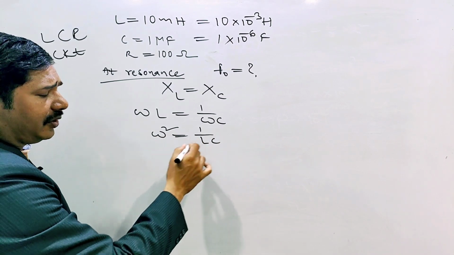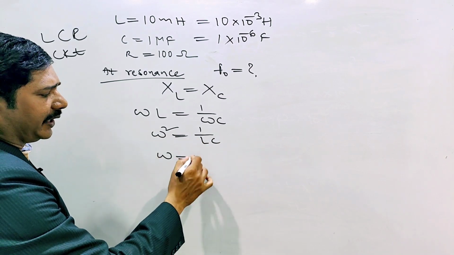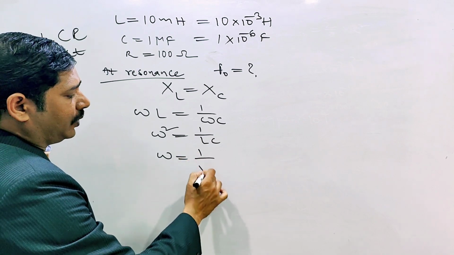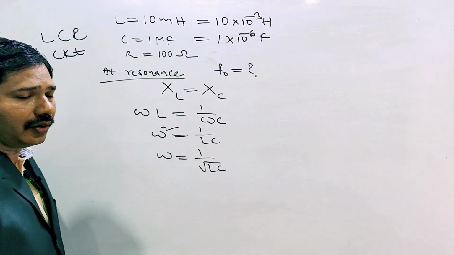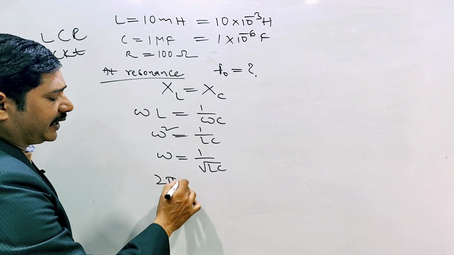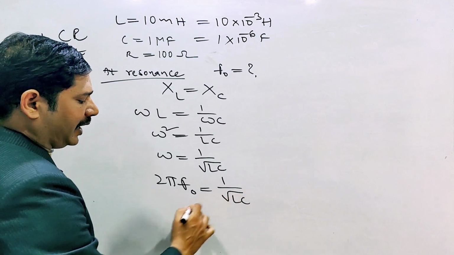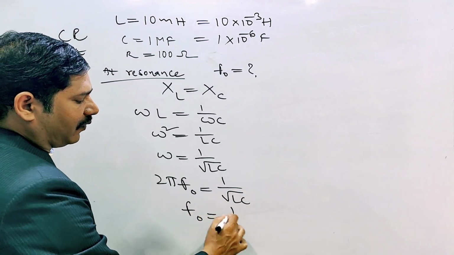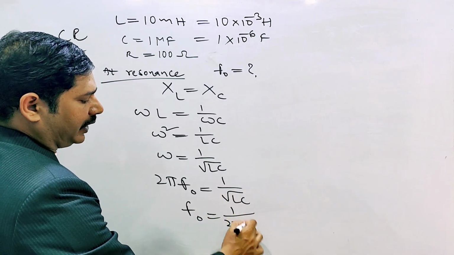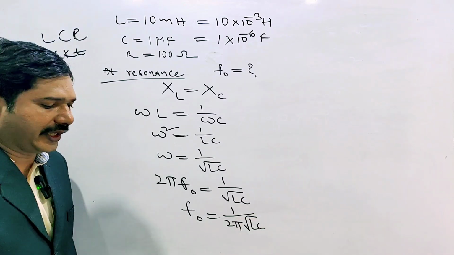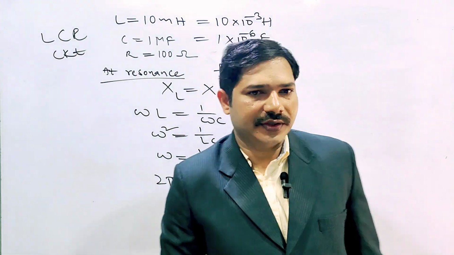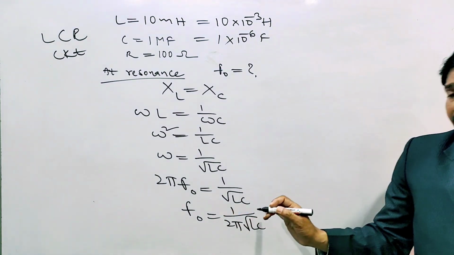Omega equals 1 by root LC. Here omega means 2 pi F0, so 2 pi F0 equals 1 by under root LC. F0 is equal to 1 by 2 pi into under root LC. Now you can substitute the values.